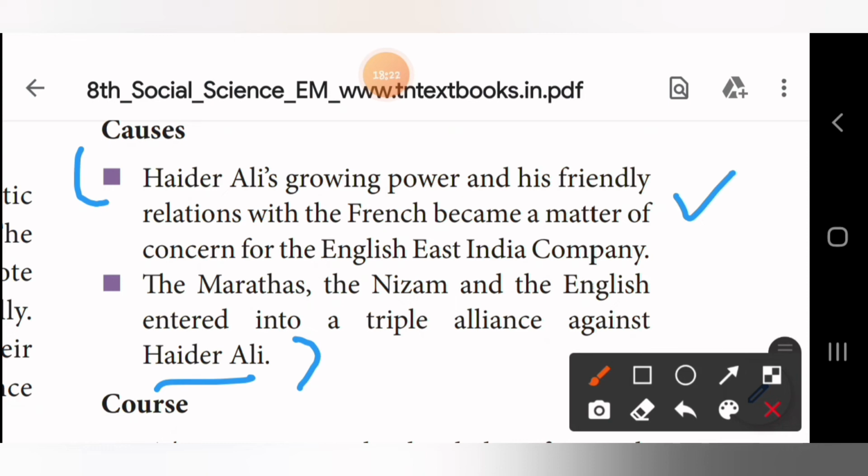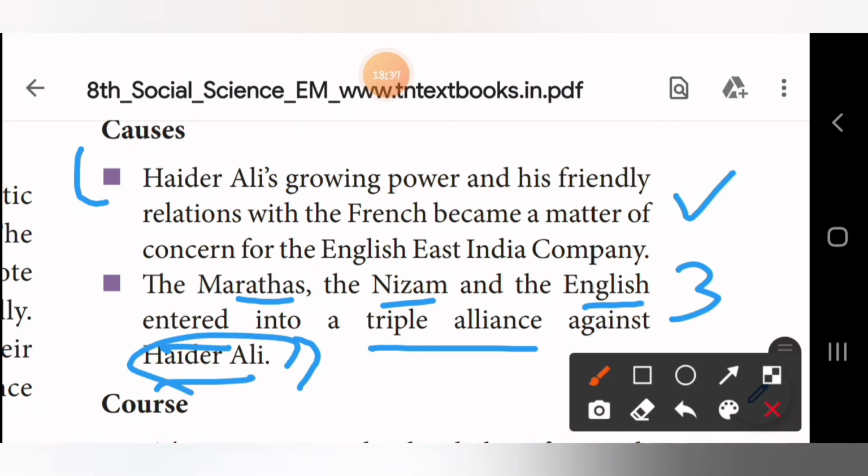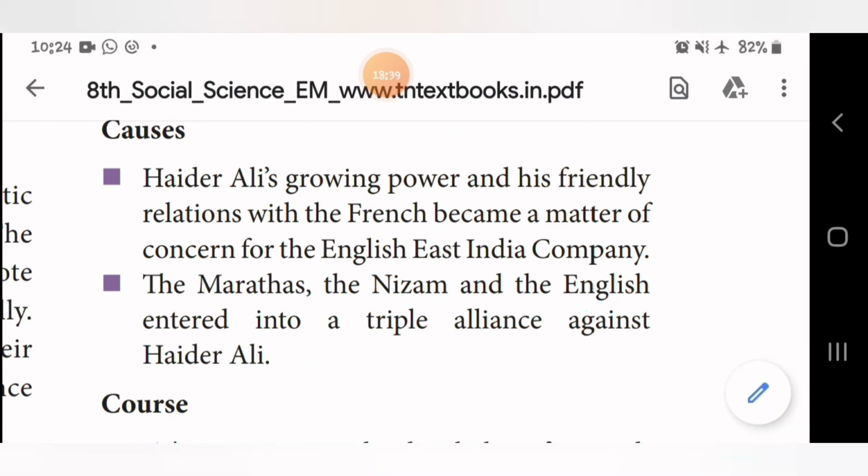What is the second point? The Marathas, the Nizam and the English, all three together, entered into an alliance called Triple Alliance. Okay, against whom? Against Hyder Ali. Okay, so this is the fourth short answer, which is in page number 15.